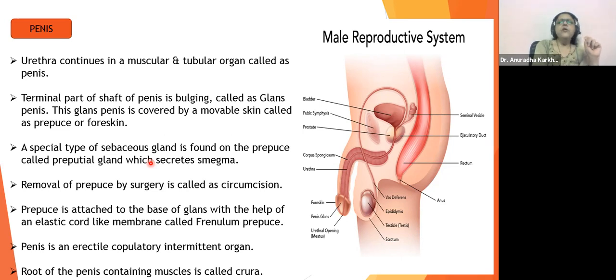Movable or retractable, it can slide up and down. So that particular skin needs to be taken out. It's just like a very thin membrane which just needs to be cut out. It's very simple. It's not like an operation with stitches. It's just the removal of the prepuce or the foreskin.